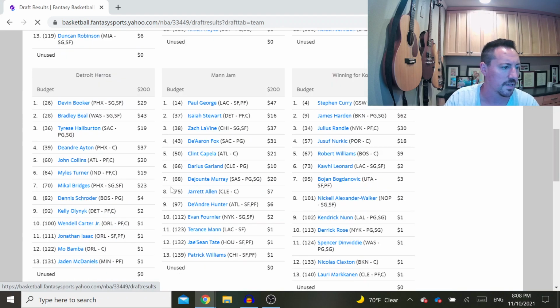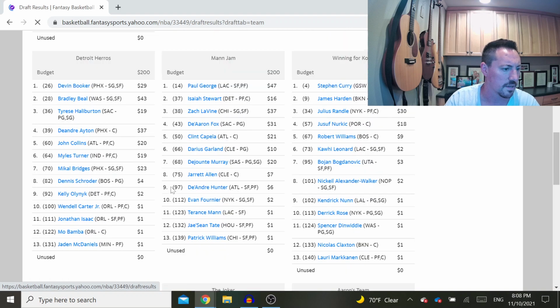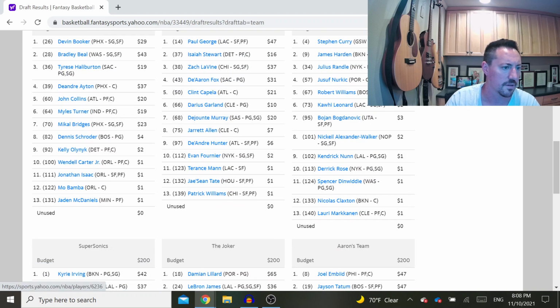So looking at my actual team here that I drafted, Steph Curry, James Harden, Julius Randle, Nurkic. The rest of them were kind of not that expensive. So I got Robert Williams. I paid $9 for him. That was a pretty good deal. Kawhi Leonard I drafted. He's out for the rest of the year, so I've already dropped him. Bojan I paid $3 for. Nickeil Alexander-Walker, Kendrick Nunn, Derrick Rose, Spencer Dinwiddie, Claxton, and Bertans.